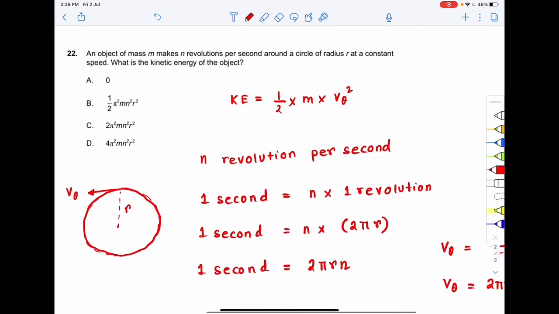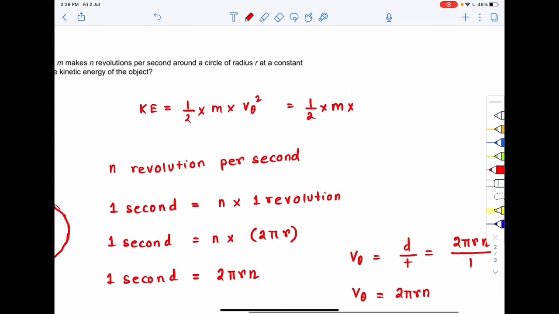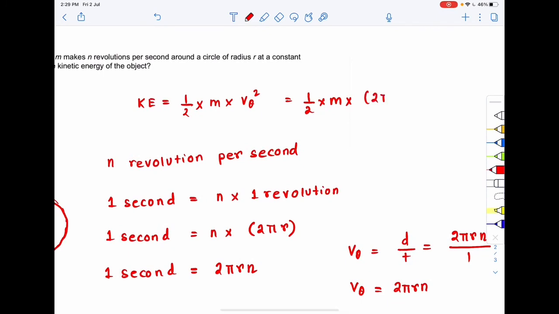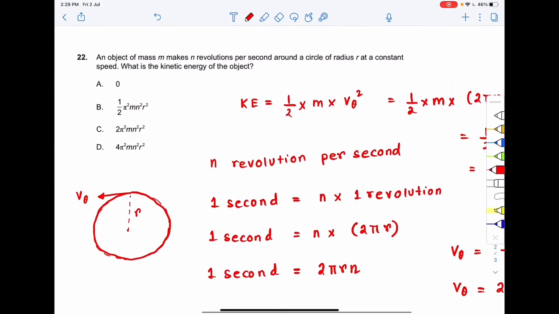So that means here the kinetic energy will be half into m into v theta squared. What is v theta? 2 pi rn, right? So this will be half m into 2 pi rn whole square. If I expand this, it will be 4 pi square r square n square, so this will be equal to 2m pi square r square n square. So the correct option to your question number 22 will be option number C, 2 pi square m n square r square.